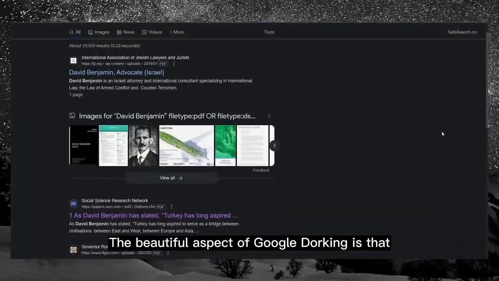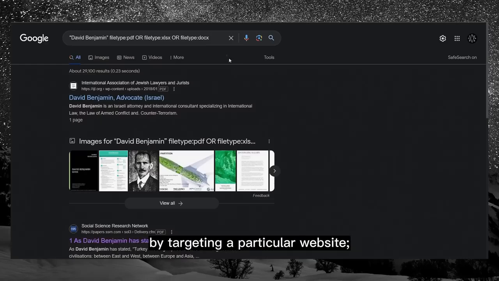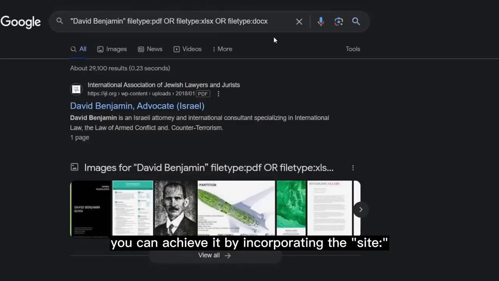The beautiful aspect of Google dorking is that if you wish to refine these search results even further by targeting a particular website such as the victim's university or workplace, you can achieve it by incorporating the site: search operator we discussed earlier.